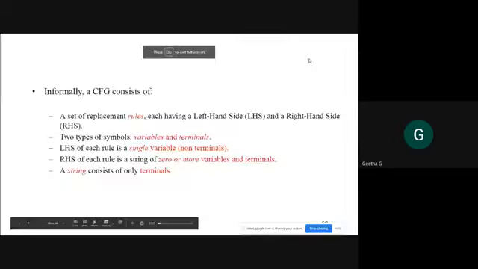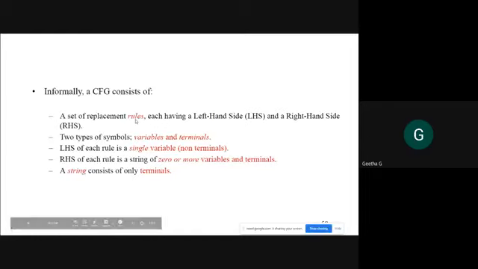We'll once again recollect what a context-free grammar is, because you have to see the remaining part of it. It is a set of replacement rules. You know that a grammar consists of production rules, written as replacement rules, each having a left-hand side and a right-hand side. Two types of symbols are present: variables and terminals. Now I am introducing one more terminology: a non-terminal is also called a variable, because it varies, substituting something.